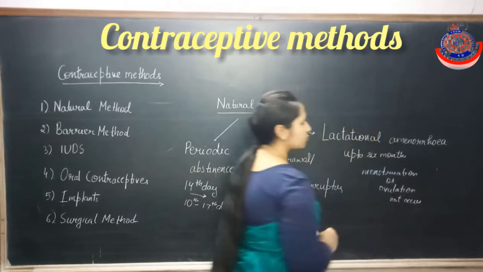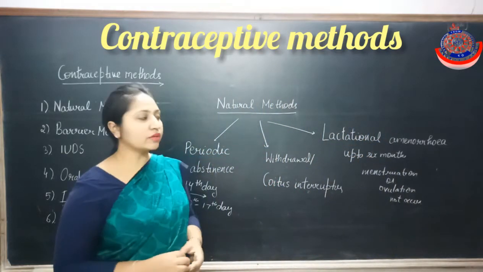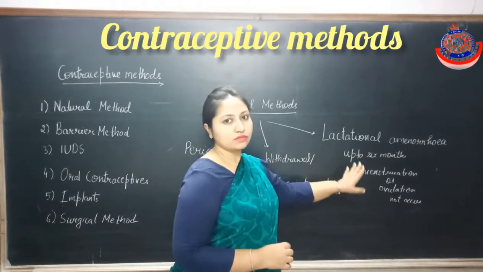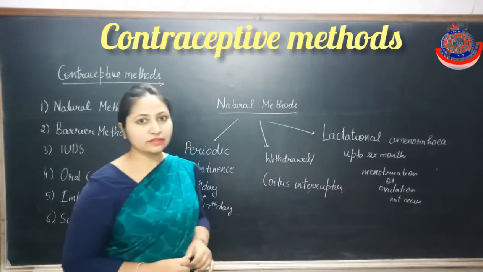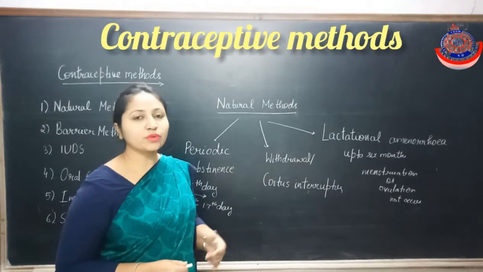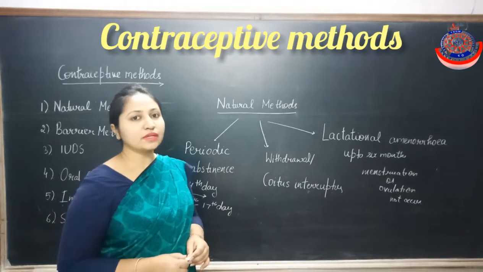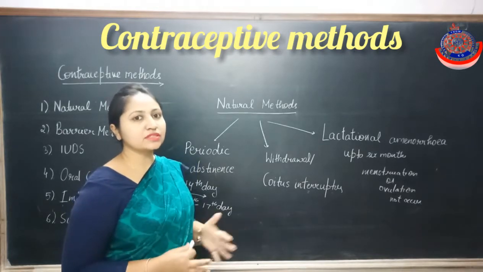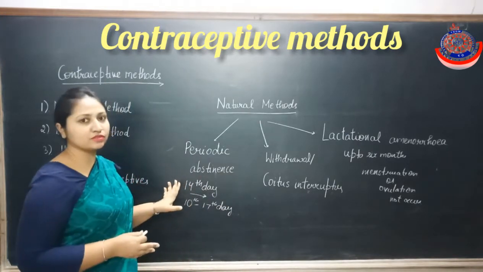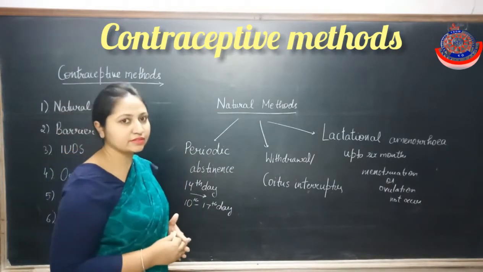So if menstruation or ovulation does not occur during this period, then during sexual intercourse the unwanted pregnancy will not happen. It will prevent pregnancy. But it is not a permanent method, and there is no 100% surety in any of these natural methods.